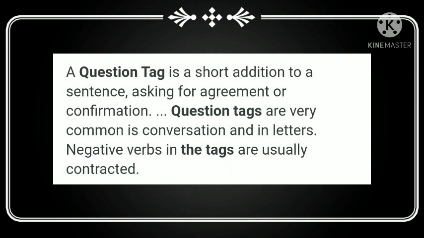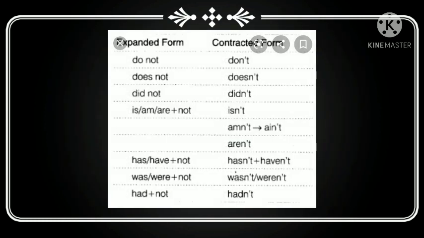Now we will see a few examples of what the expanded form and the contracted form are. Expanded form means whenever you are using the verbs in full form, and the contracted form is whenever we are using the verb in a short way. So for example, do not, don't; does not, doesn't; did not, didn't; is, am, are plus not: isn't, amn't or ain't, and we have to use aren't.